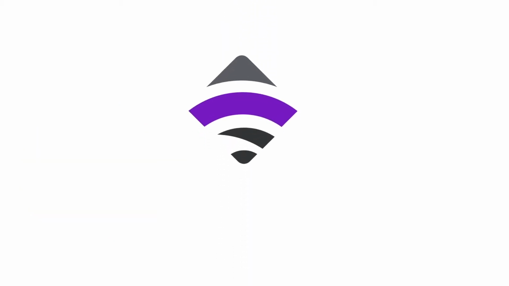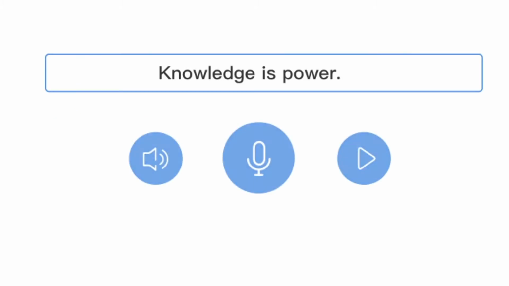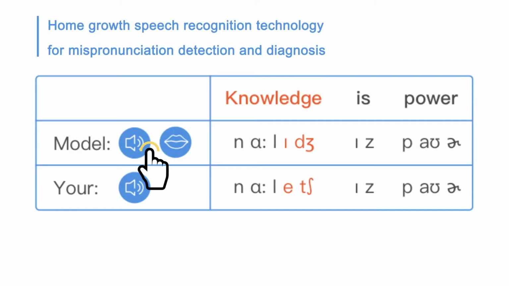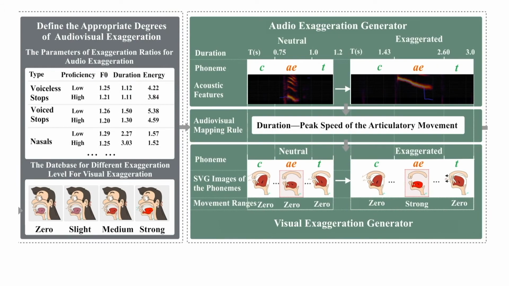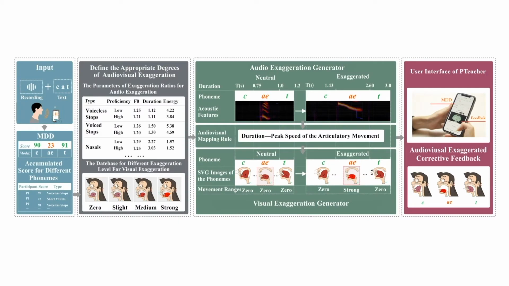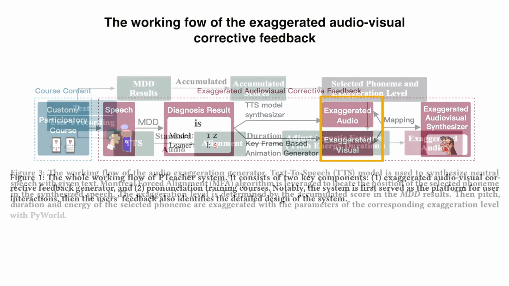In this paper, we provide personalized exaggerated feedback in a CAPT system named Pronunciation Teacher. Specifically, our system evaluates learners' pronunciation with a real-time mispronunciation detection and diagnosis algorithm. Afterwards, personalized feedback is provided by the audio and visual exaggeration generators based on the MDD results. The whole working flow of the P-Teacher consists of two components: pronunciation training courses and an audio-video corrective feedback generator.